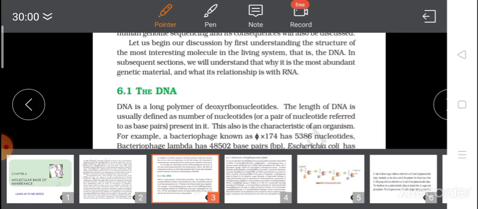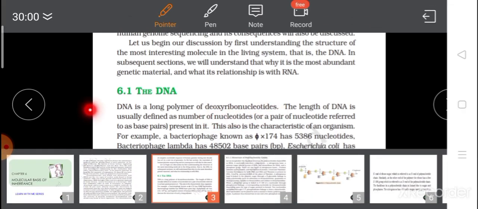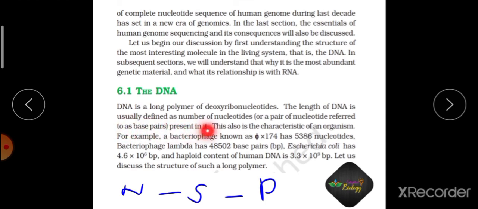But in case of DNA, the 2' OH is not present. Instead, it will be 2' H. The O is removed. That is why it is referred to as deoxynucleotides.